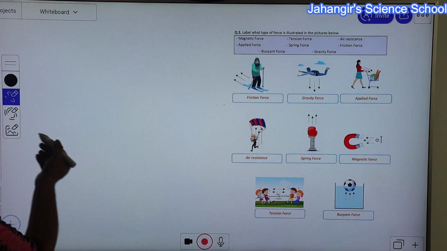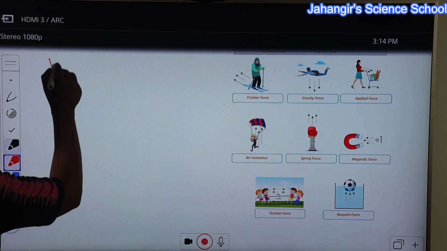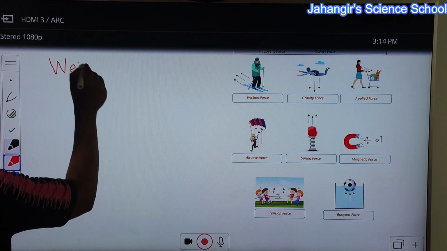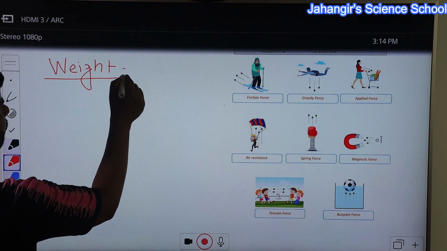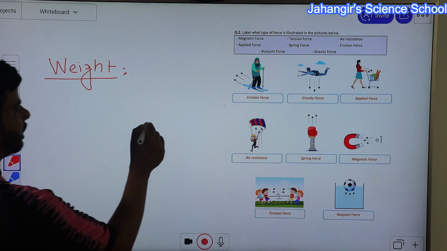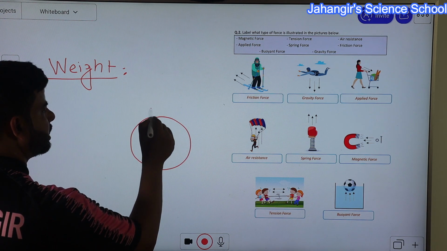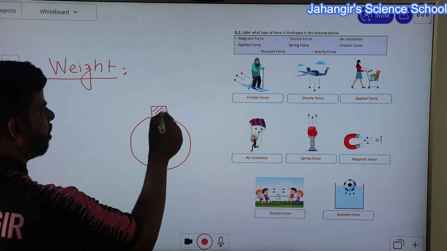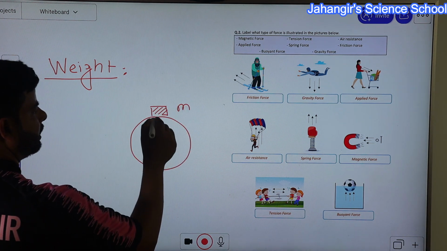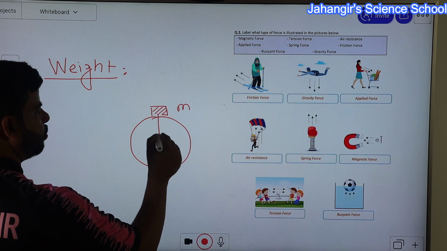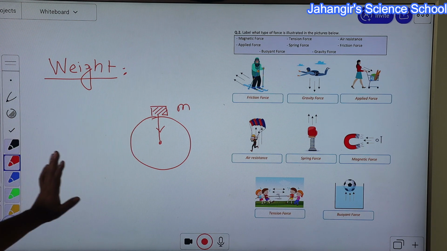Like weight. What is weight? Weight is actually one kind of gravity force. Say this one is the earth, and there is an object on the earth surface. This object's mass is m. This object is attracted towards the center of the planet or satellite due to gravitational force.